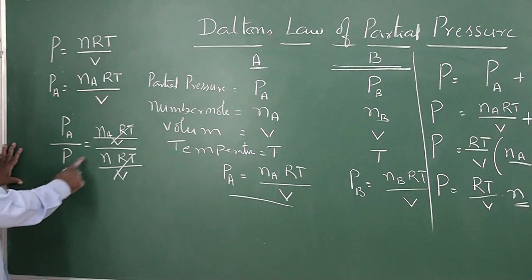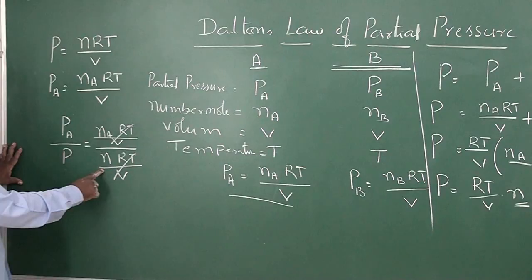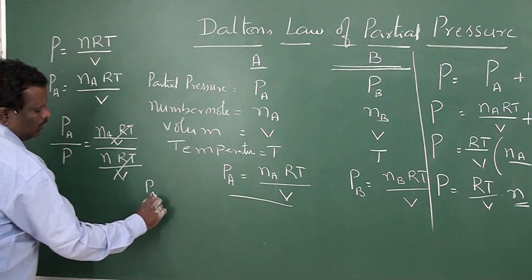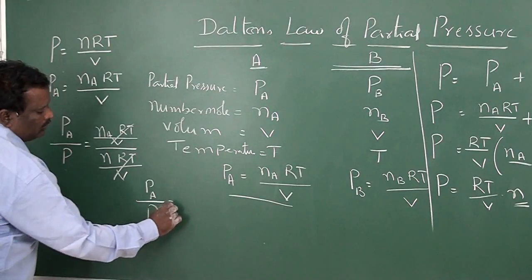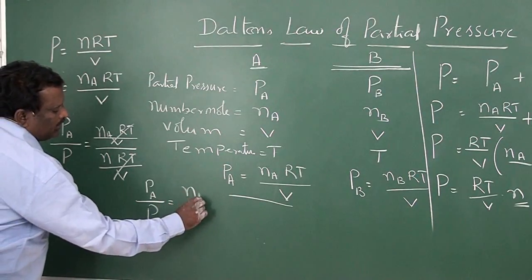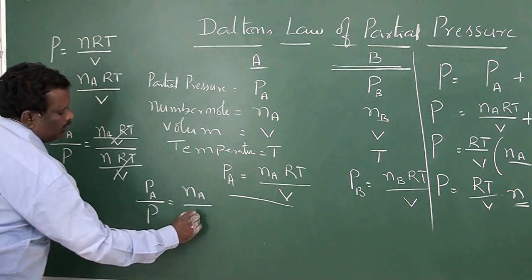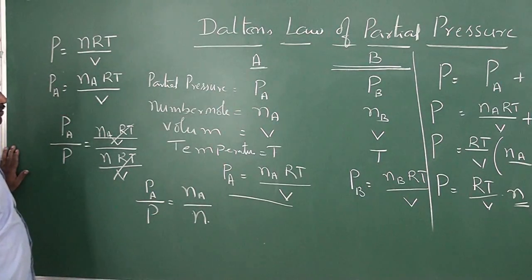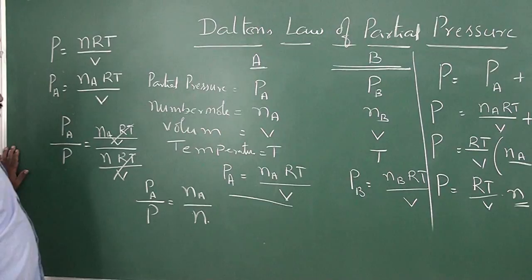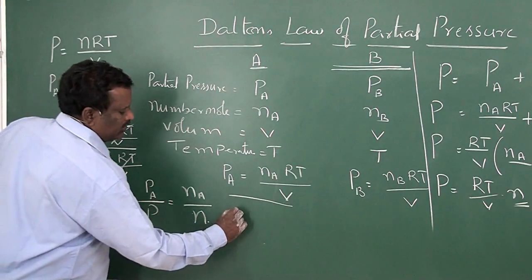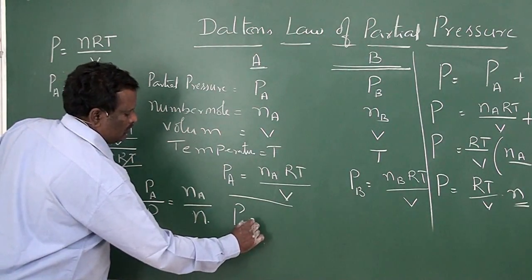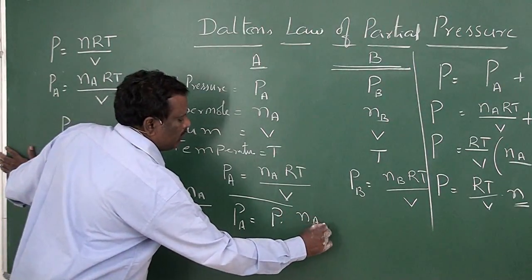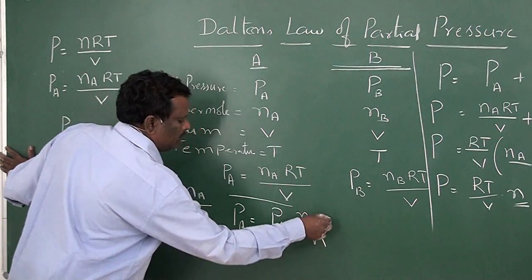Then Pa by P is equal to Na by n, or Pa is equal to P into Na by n.